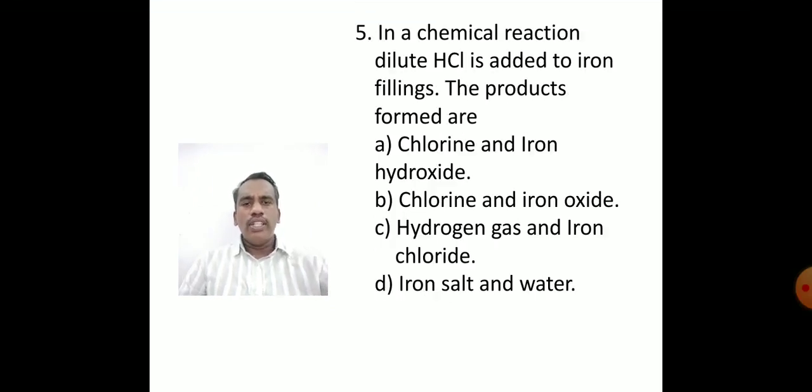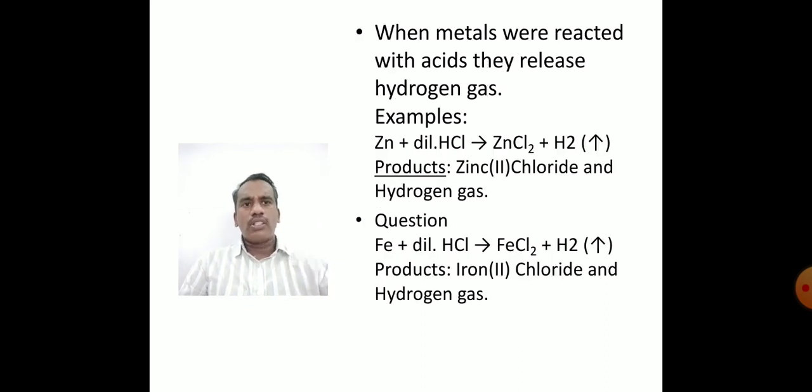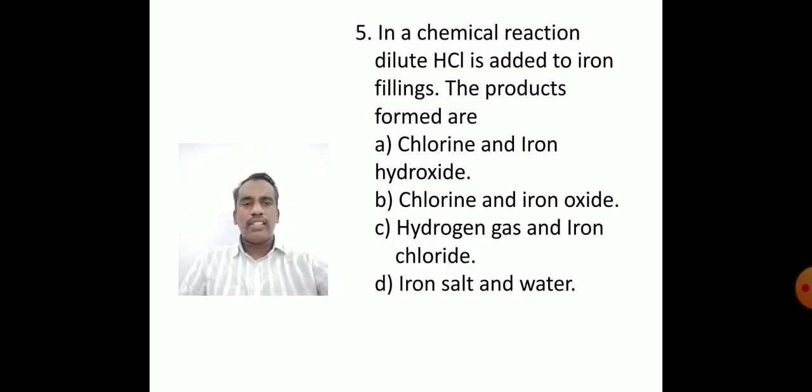In this question, what are the products that are formed? FeCl2 plus hydrogen gas. It means when metals react with acids, a metal that is present above hydrogen in the metal reactivity series can displace the hydrogen. So the products are FeCl2 and hydrogen gas. Let us check out the options.